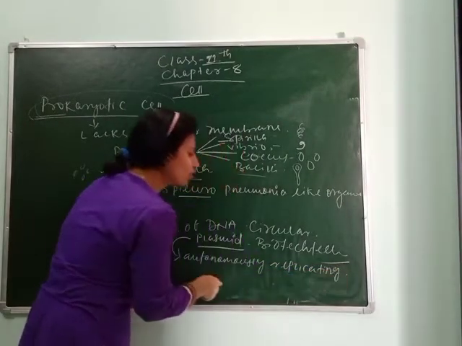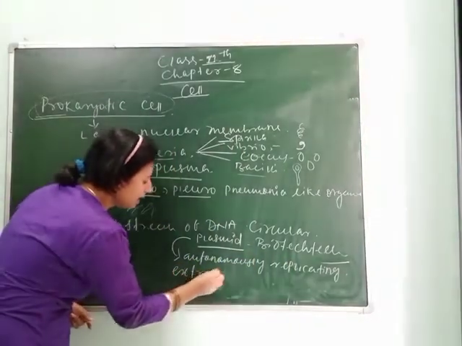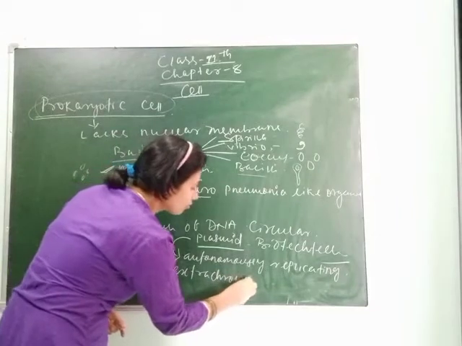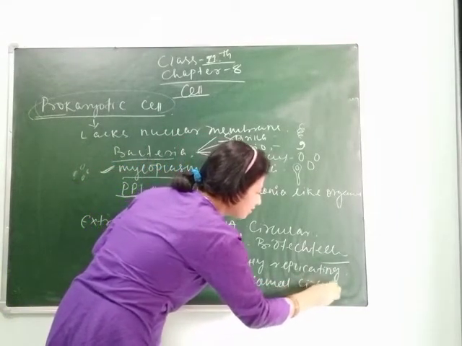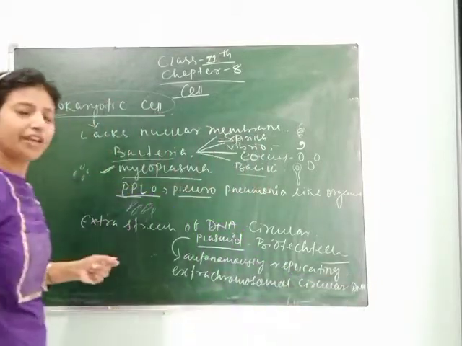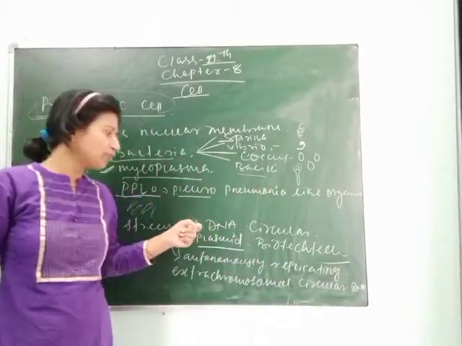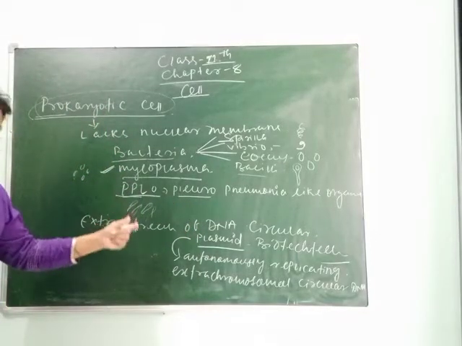Plasmids are known as autonomously replicating extra chromosomal circular DNA. It means some bacteria possess an extra stretch of chromosome or DNA.